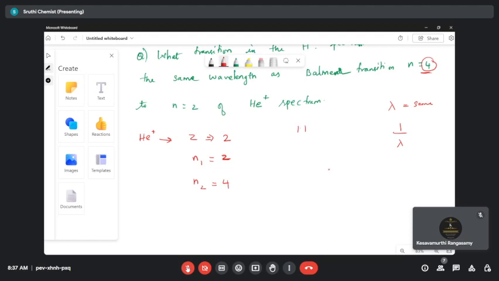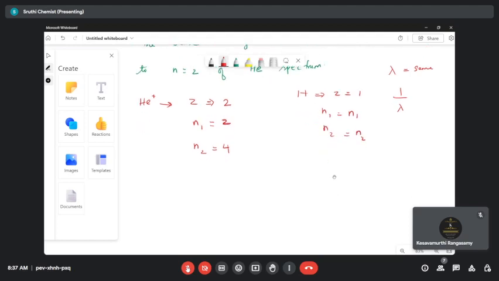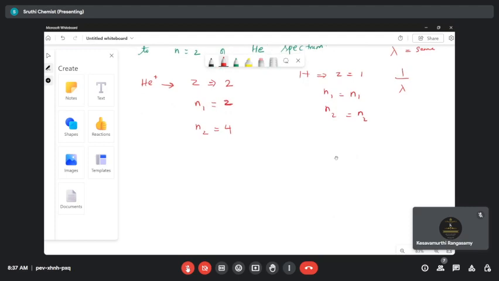So for hydrogen, we know that the Z value is equal to 1. Then let's consider N1, because that is only what they are asking, and take N2 as it is. Let's find out the values of N1 and N2. In the question, the lambda of helium plus is the same as the lambda of hydrogen.